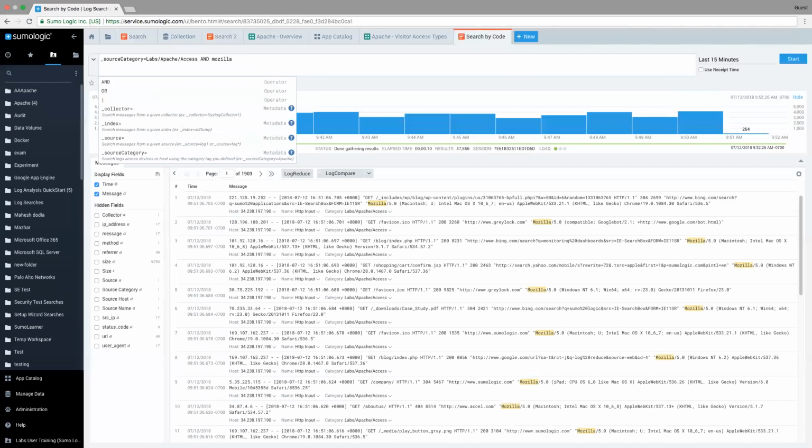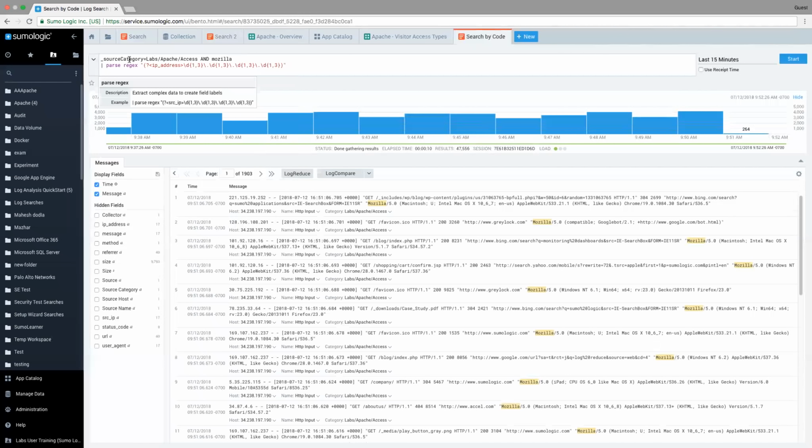Let me show you an example of a regex statement. And here we have one right here. With this regex, we're identifying the field. Basically we're telling it to look for a number with between 1 and 3 digits, look for a dot, look for 1 to 3 digits, look for a dot, et cetera. That would match an IP address. An IP address is essentially number, dot, number, dot, number, dot, number, and we're telling it to look for that pattern.